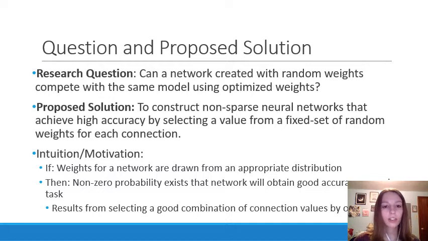And the basic goal is to just find neural networks with random weights that match the performance of those traditionally trained networks. The main difference being that this slot machine method would train by just selecting from a subset of available random weight values. And the intuition behind this is that if the weights for a network are drawn from an appropriate distribution, then a non-zero probability exists that the network will obtain good accuracy on a given task. And this results from selecting a good combination of connection values by optimizing loss. And I'll talk a little bit more about the specific algorithm on the next slide.